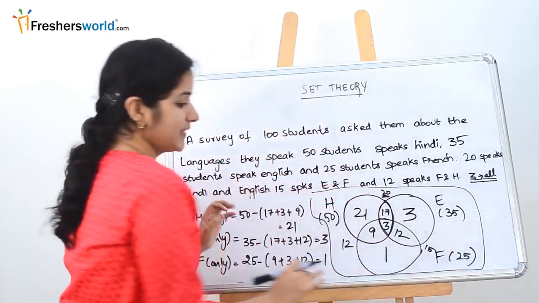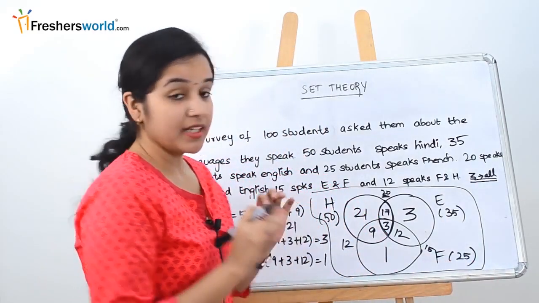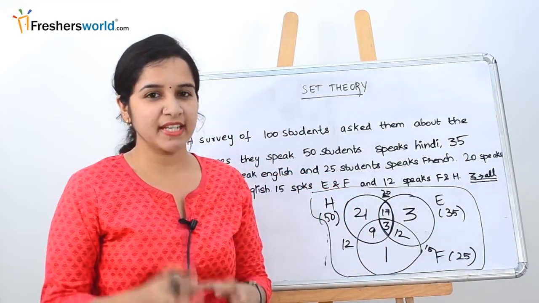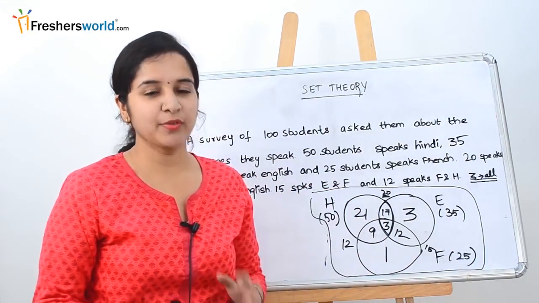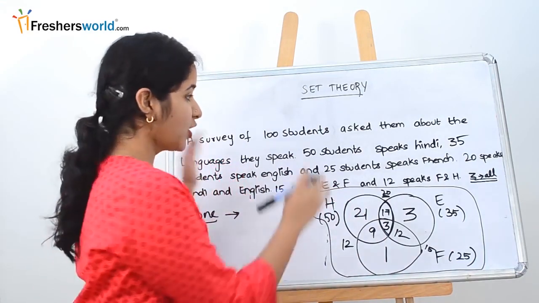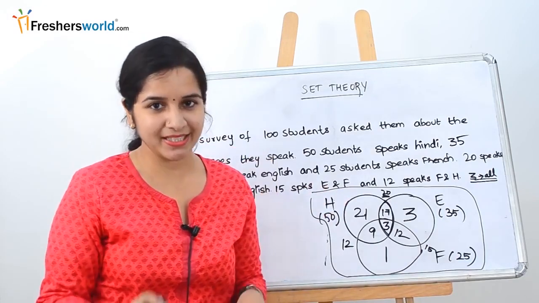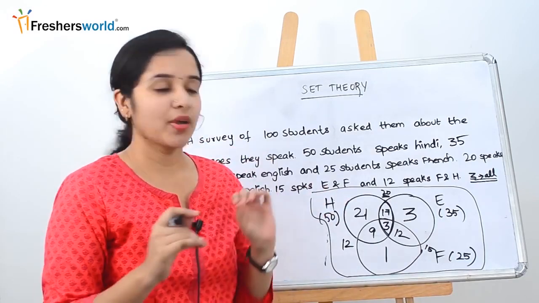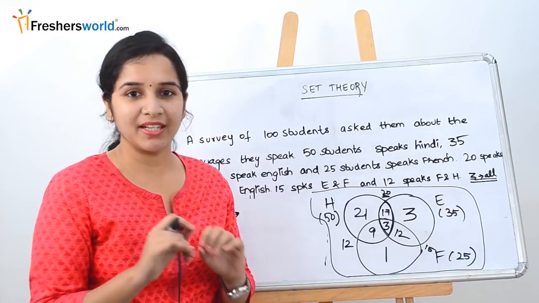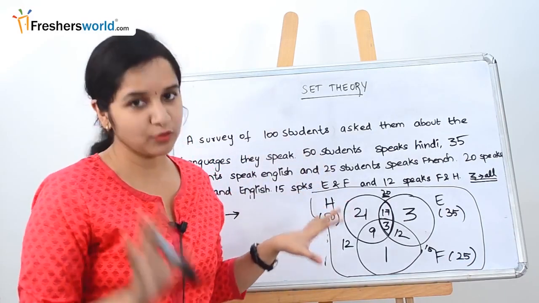What is the one thing that is missing? We have to find the none part of it. If you have seen set theory part 1, we discussed a trick: if the question itself mentions at least, then none is always 0. If you read the question, they haven't mentioned at least anywhere. So it means that we have to find the none.